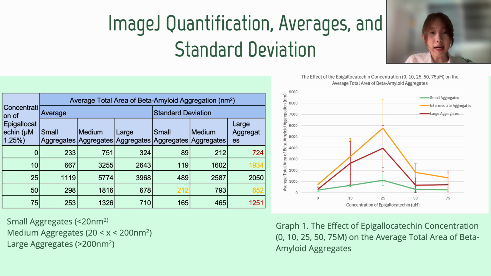However, one main concern is the high standard deviations observed in the data, particularly at 25 micromolars, with significant variability in beta amyloid aggregation. This is particularly attributed to the nature of beta amyloid aggregation and the small concentration of beta amyloids I had due to the cost of beta amyloids, but the overlap in error bars does significantly impact the reliability of the data throughout the experiment.